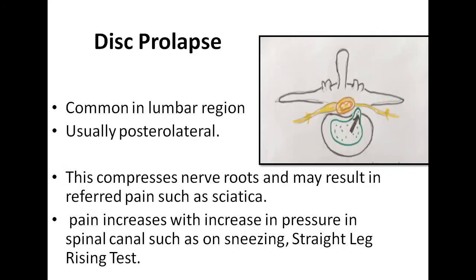Now the disc prolapse. This is due to age related changes which take place in the intervertebral disc. This leads to herniation or prolapse of the disc. It is common in lumbar region, usually posterolateral. This compresses nerve roots and may result in referred pain such as sciatica. Pain increases with increase in pressure in spinal canal such as on sneezing, and in the straight leg raising test.